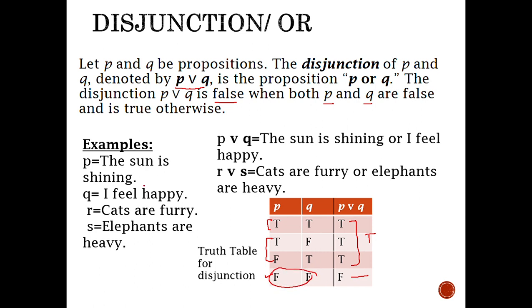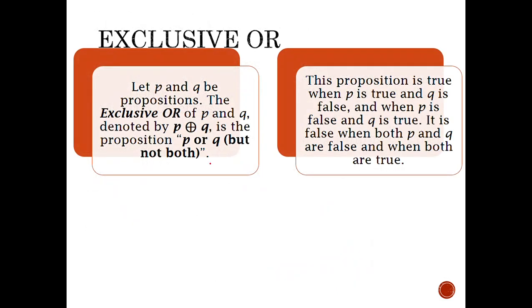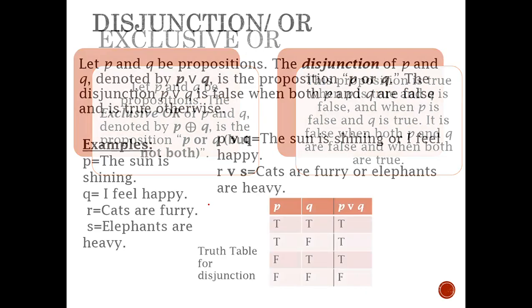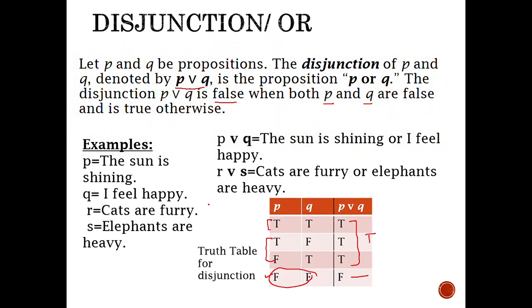So, the sun is shining, I feel happy. If we combine or join them by OR, then we can say P or Q: the sun is shining or I feel happy. Cats are furry or elephants are heavy. Now these are the three basic operators, that is negation, conjunction and disjunction.